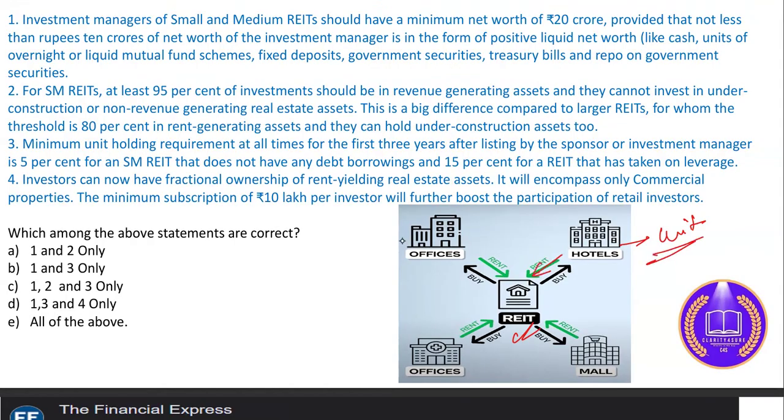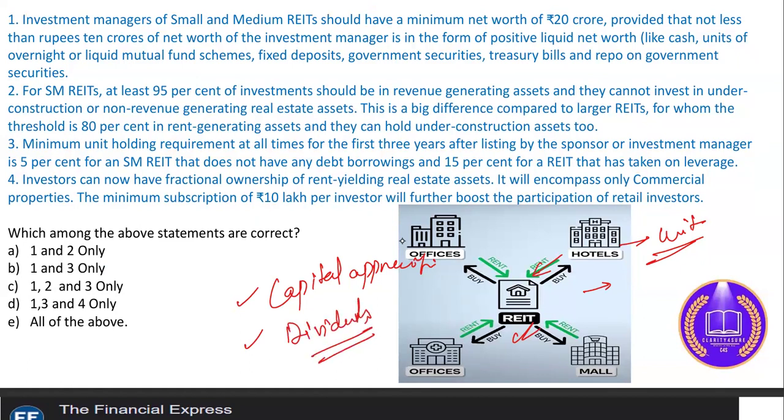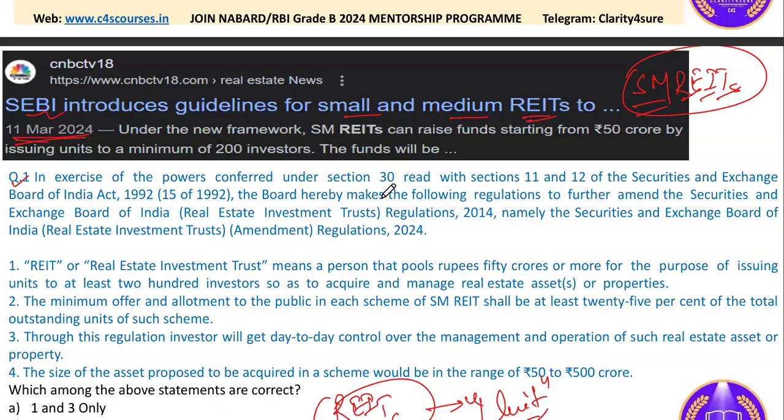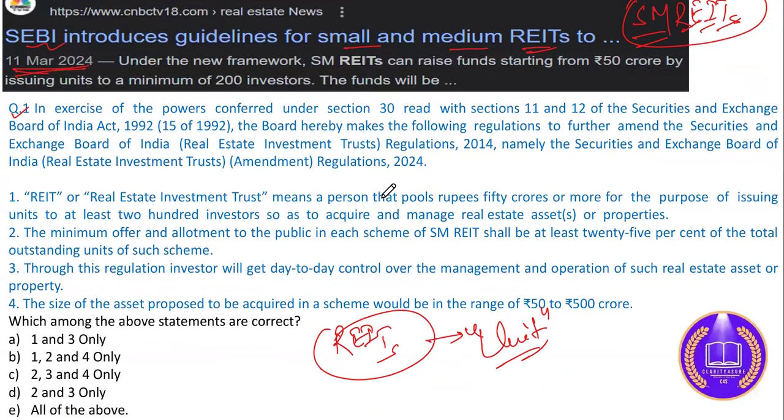The first benefit is capital appreciation for the unit bought by you. The second benefit is obviously the dividends, which will be paid to the REIT holder from time to time, quarterly, half yearly or yearly, whatever it may be. So SEBI has introduced certain guidelines about the small and medium REITs. Let's try to answer this question.